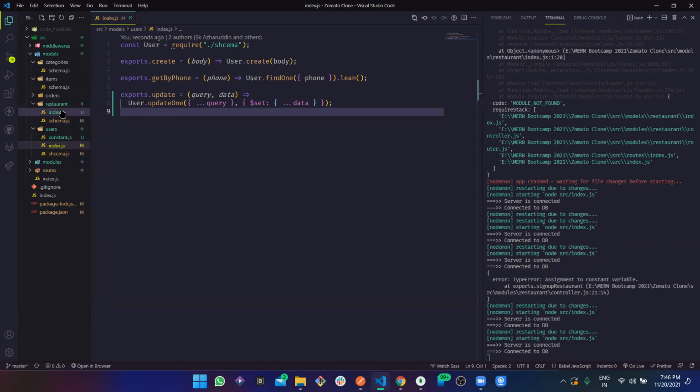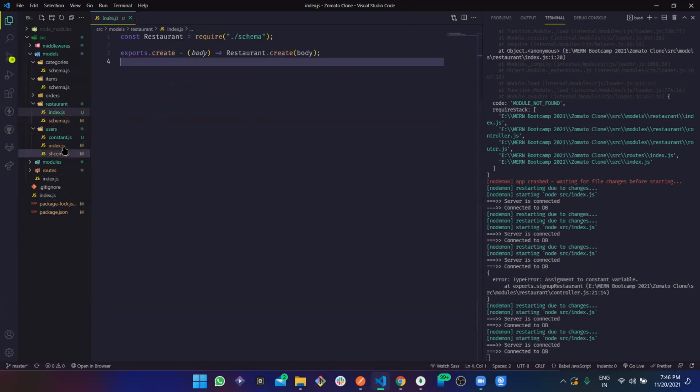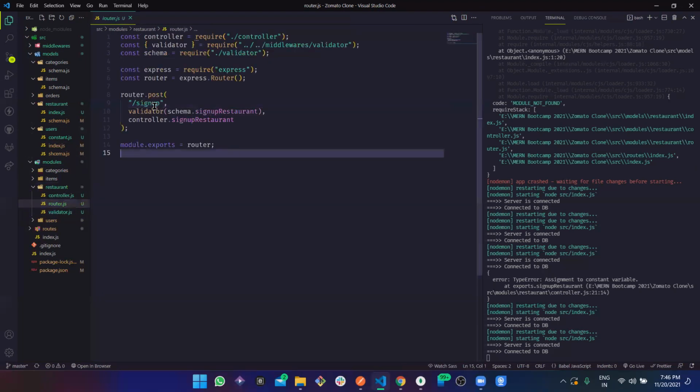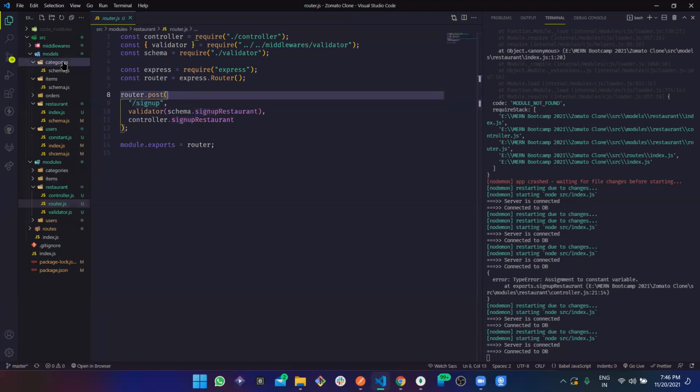If we see in this example, this route module has for the restaurant only one, which is restaurant sign up. Now in categories and items, there would be two, which would be create and update. That's all you need to do, create and update. So create and update should be in both category and items. That is going to be your task.